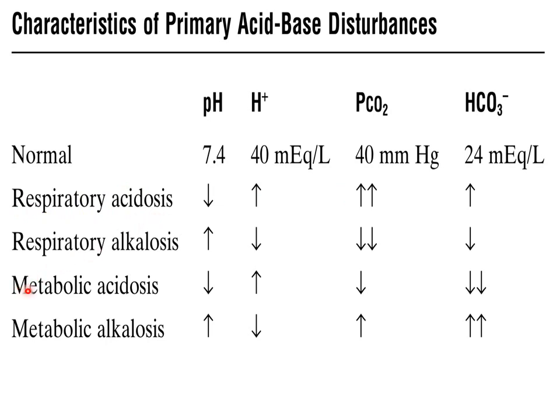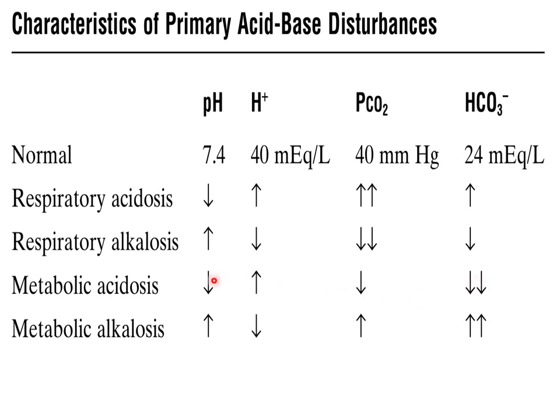Now compare it with metabolic acidosis. We come to know that acidosis is occurring because pH is falling and hydrogen ion concentration is rising. So this is acidosis. But what type of acidosis is this? We can get a clue by looking at these two values. So remember, metabolic acidosis is characterized by a fall in bicarbonate levels.